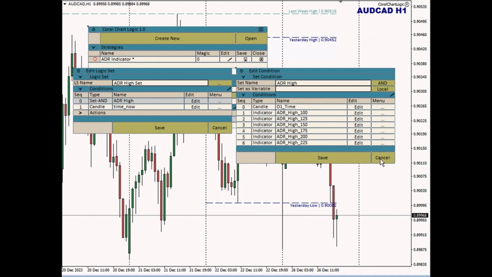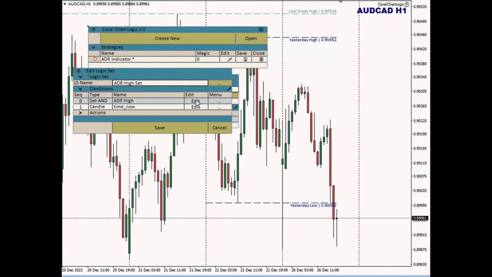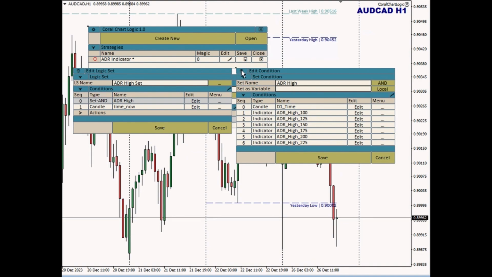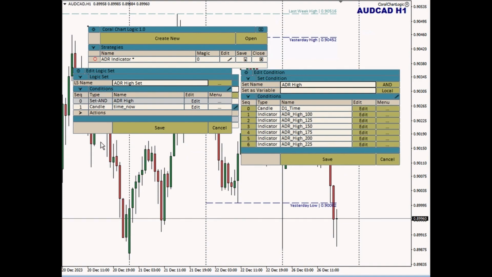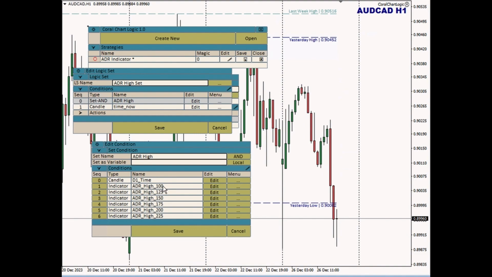Another thing that I will often do is I'll start adding conditions into a logic set or into another set condition, and I will realize, I want these things to be either lower down or higher up in the strategy. I don't necessarily like where I've put them. So let's say I've decided that I don't want all of these ADRs here at the same level as this D1 time.